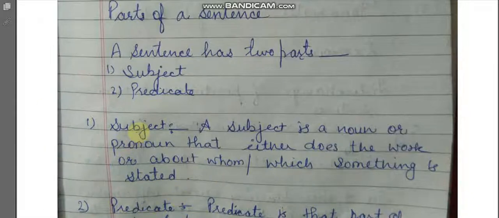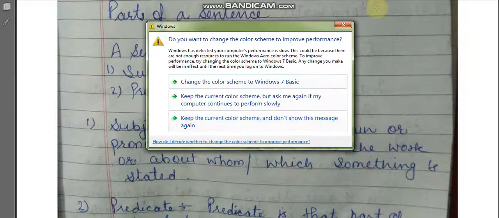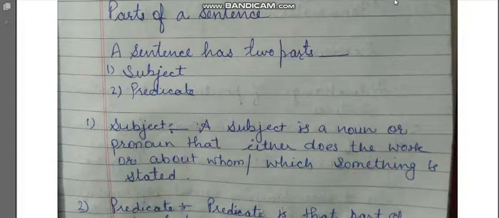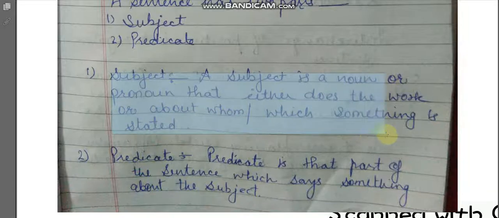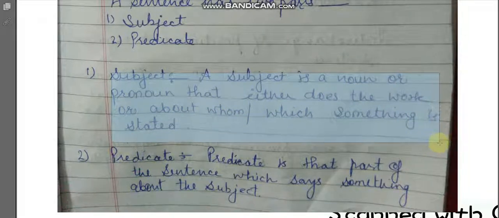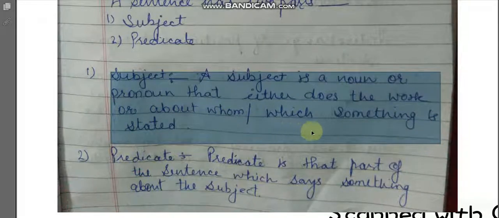The subject can be a noun, it can be a pronoun.